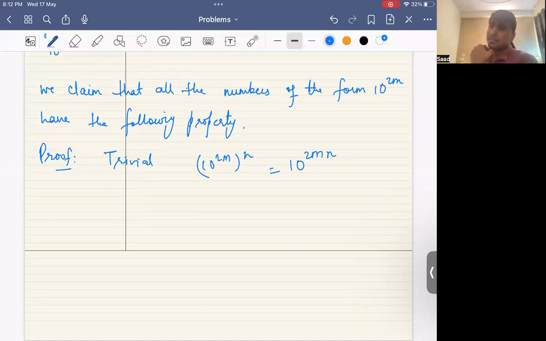And what are the other numbers that we can look for? At this point, I was absolutely certain in my solution that this is the only kind of number that we are going to get, which is of the form 10 to the power 2m. And you know what? That's a fundamental difference between recreational mathematics, problems like these, and pure mathematics or research mathematics, which means that you are pursuing a problem the answer to which you don't know, right? Because this problem was asked in a competitive examination, which was supposed to be solved in a fixed time, I could hazard a guess that there will be no more numbers. We couldn't possibly get a number like 1759.